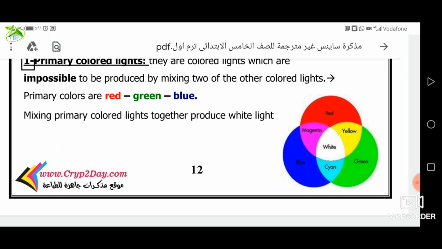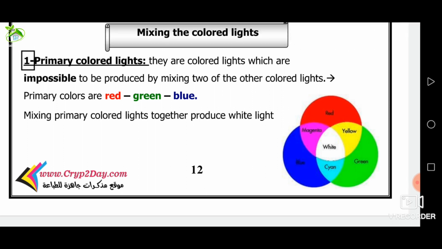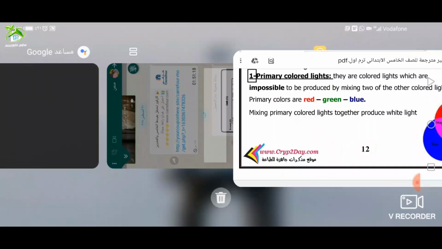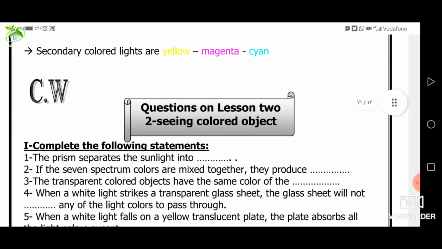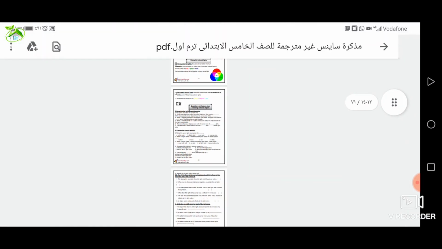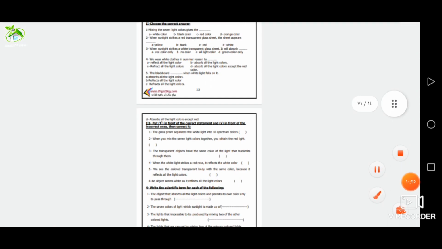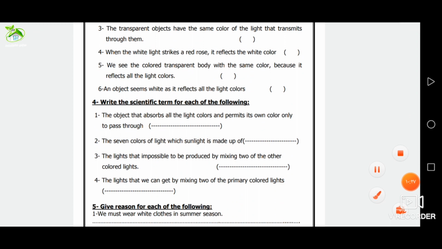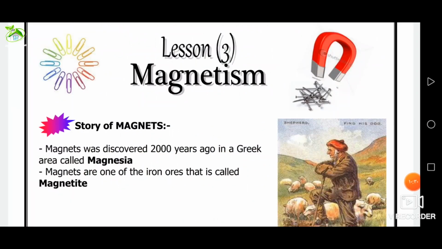We must use three-colored projector sets, red, green, and blue, to study the effect of mixing the primary colored lights. Give reason. Blue light is a primary colored light because it can't be produced by mixing any of the other colored lights. Give reason. Yellow is called a secondary colored light because it's produced by mixing two of the primary colored lights, which are red and green. Okay?